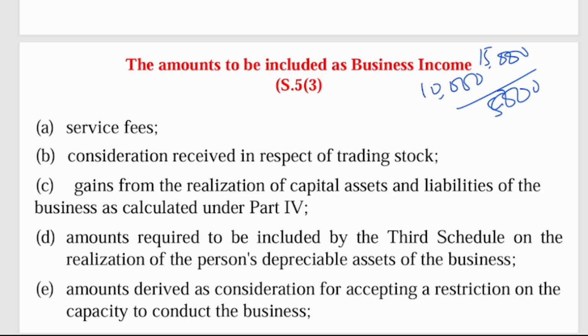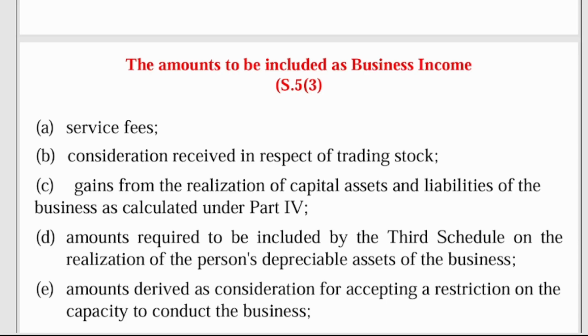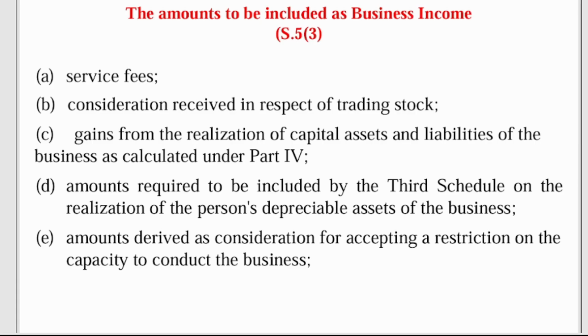Now, we have the amount required to be included by the third schedule on the realization of a person's depreciable asset of a business. According to the depreciation schedule, the third schedule, if you dispose of an asset of a business and the written down value of the asset is lesser than the money that you received, that means the money you receive from disposing of the asset is higher than the written down value. The difference is called gain, and that gain is added as income.